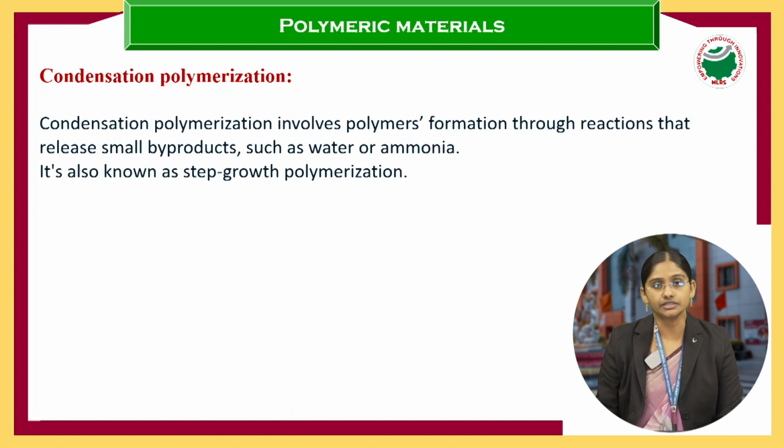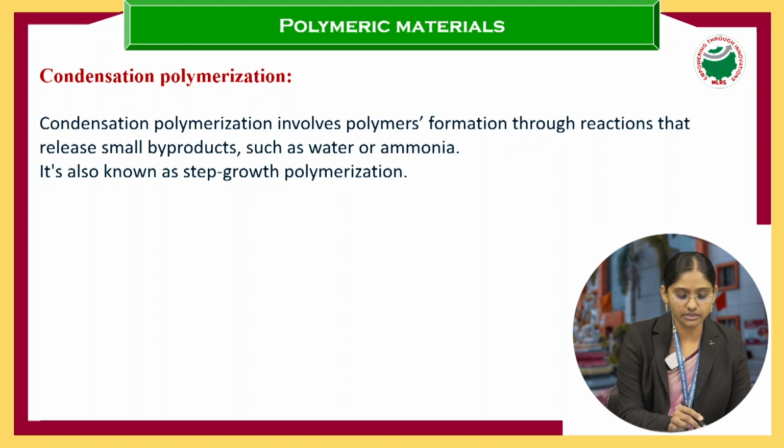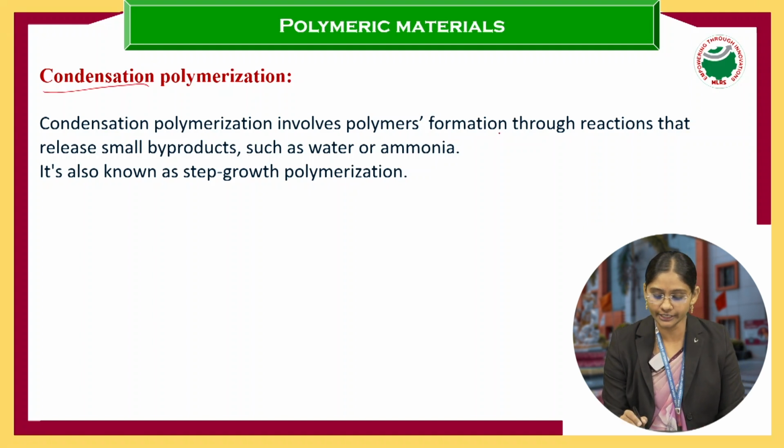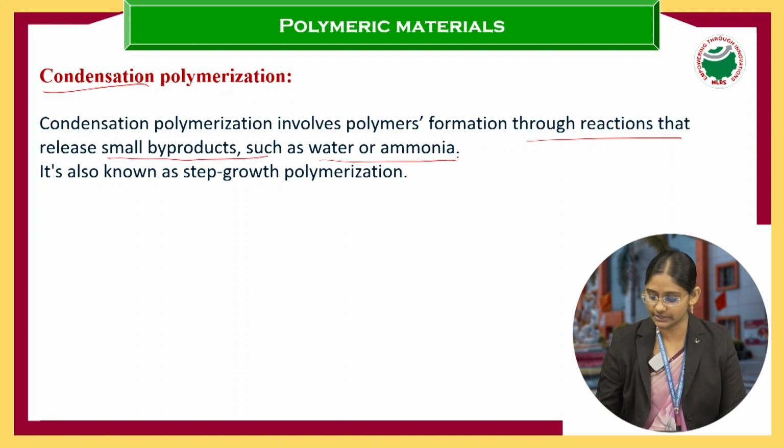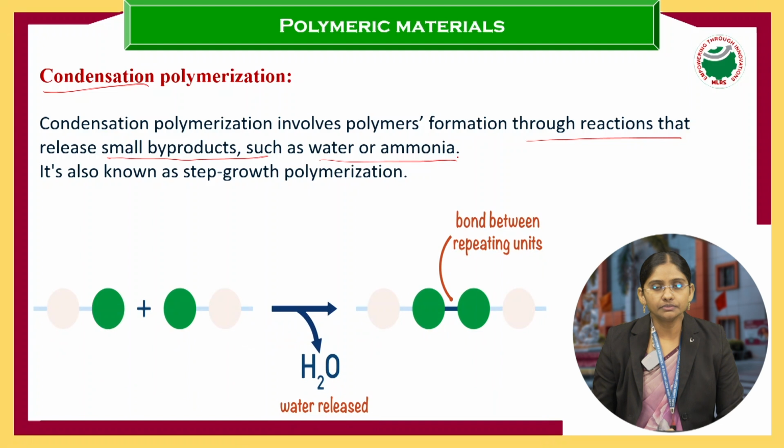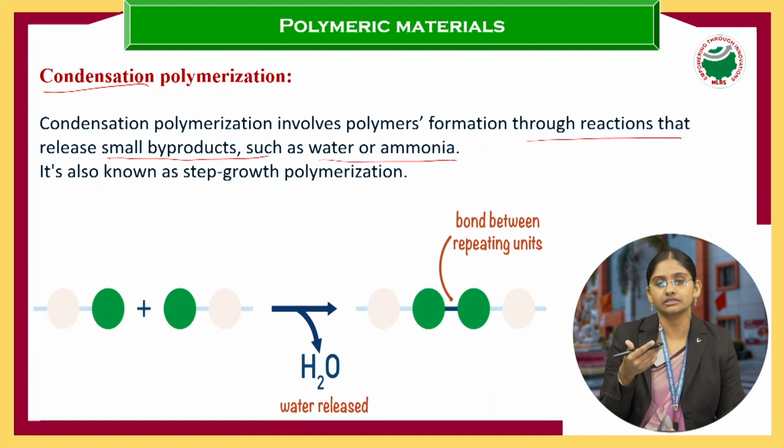What is meant by condensation polymerization? In condensation polymerization, polymer formation releases byproducts. In addition polymerization, only the monomers add up and there are no byproducts.